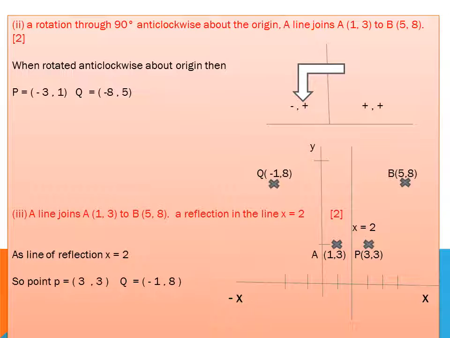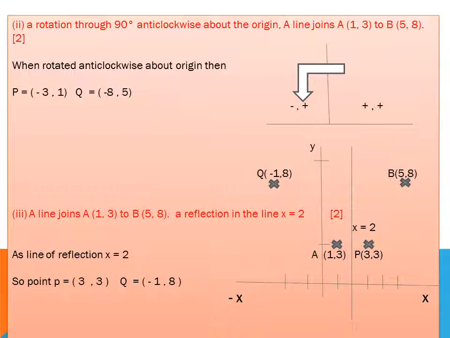In part 2, rotation through 90 degrees anti-clockwise. The points are (1, 3) and (5, 8). All values are positive, which means they lie in quadrant 1. X is positive and Y is positive.